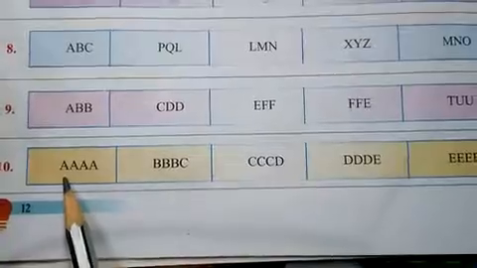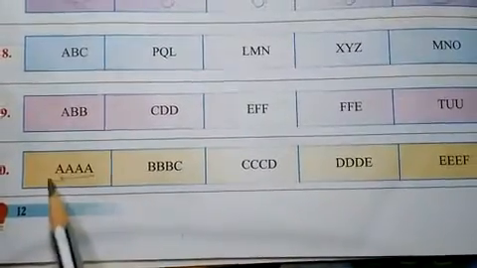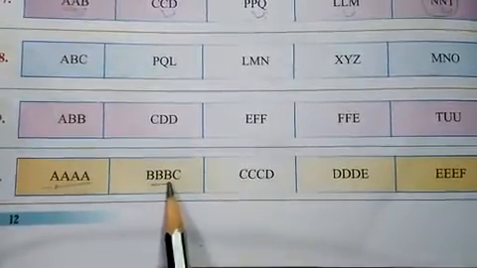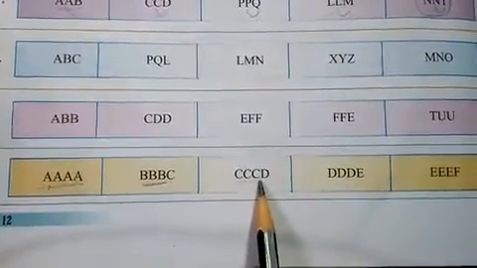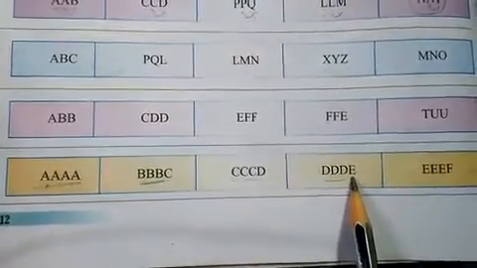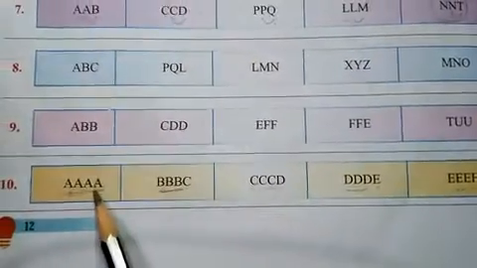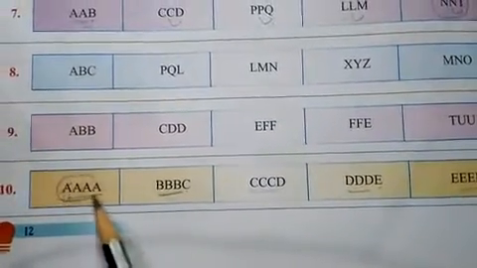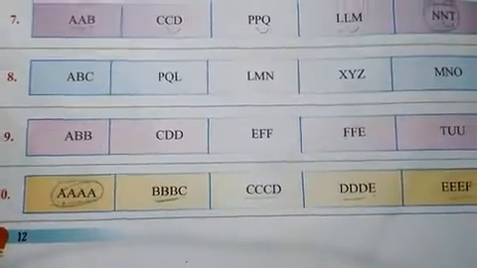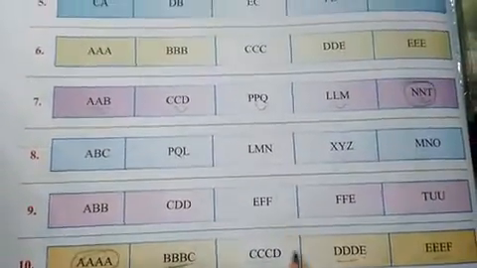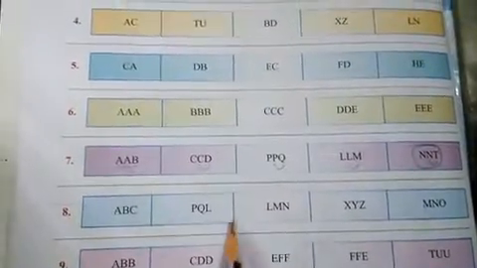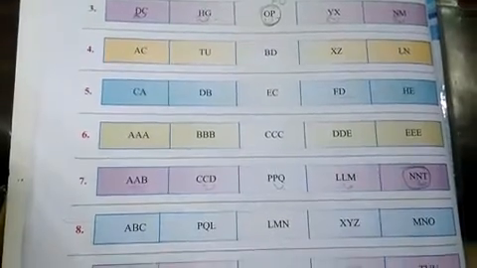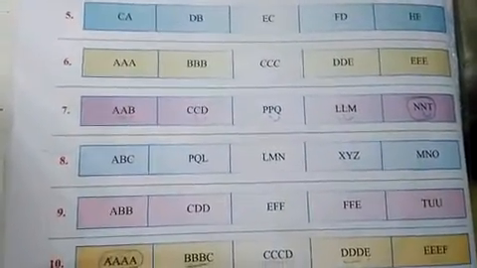Last one. Look at the 4A, okay? A 1 2 3 4. But in this box, triple B C, triple C D, triple D E, triple E F. But here the 4A is 1 2 3 4. So obviously this is the odd one. Clear? Students, in this page you also do the rest of the problems. This is your homework of aptitude book.